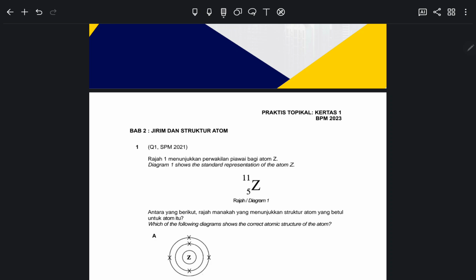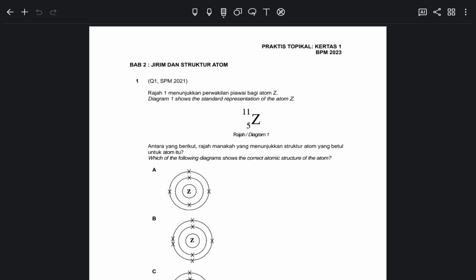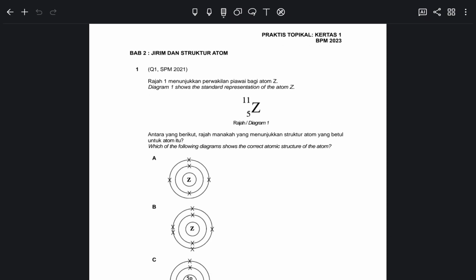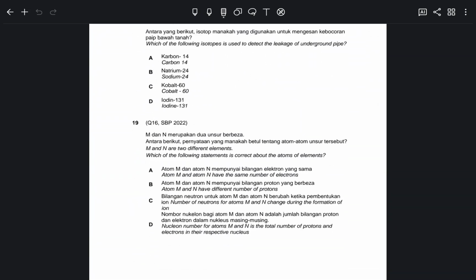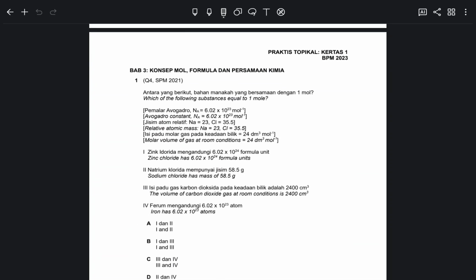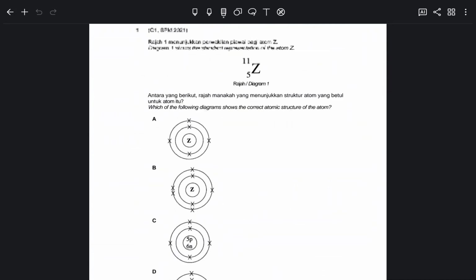Okay, so for today, actually we want to discuss chapter 2, Jirim dan struktur atom, because there are 20 questions to discuss. So I will discuss these questions in English and Malay, so it would be such a lengthy video, but I hope you understand, sebab actually I dah pernah discuss dalam Malay untuk this thing. So saya akan discuss fully in English lah, sorry for this video. So bagi student English, please take note all the key points that I'm going to highlight for all these 20 questions, and be ready for another one video for this chapter for mole concept, formula and chemical equation. Okay, so let's get started without any further ado.